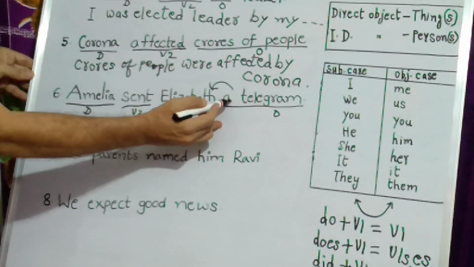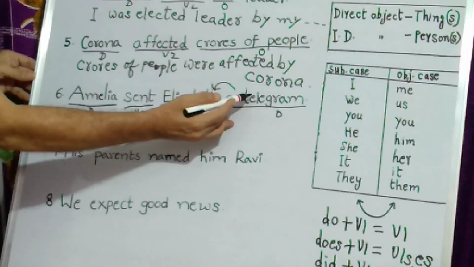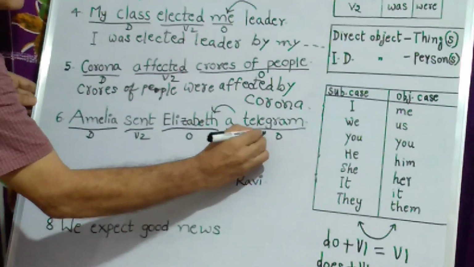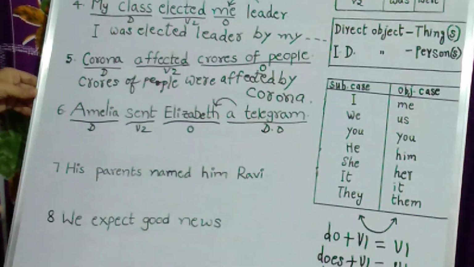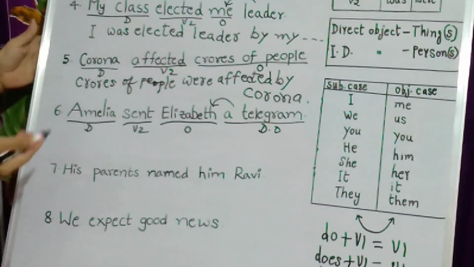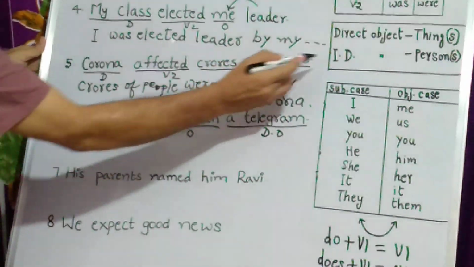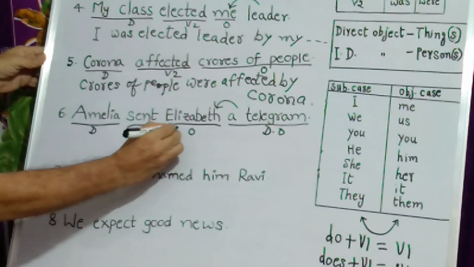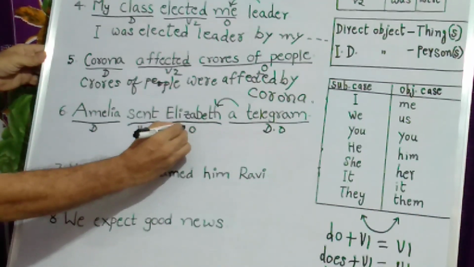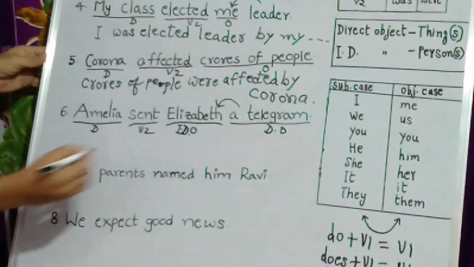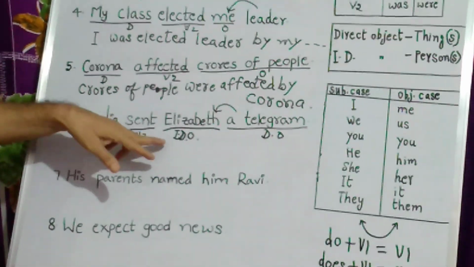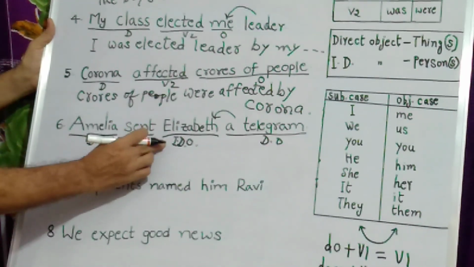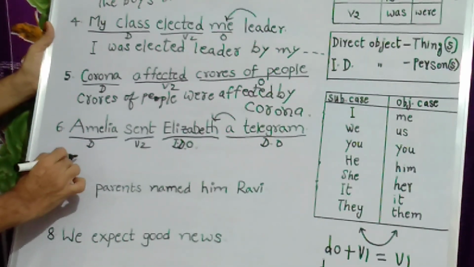An object that refers to something is known as a direct object, DO, because it is a thing. Telegram is a thing. An object that refers to a person is known as an indirect object, IDO. Elizabeth is the indirect object because Elizabeth is a person. Now let us start with the indirect object.